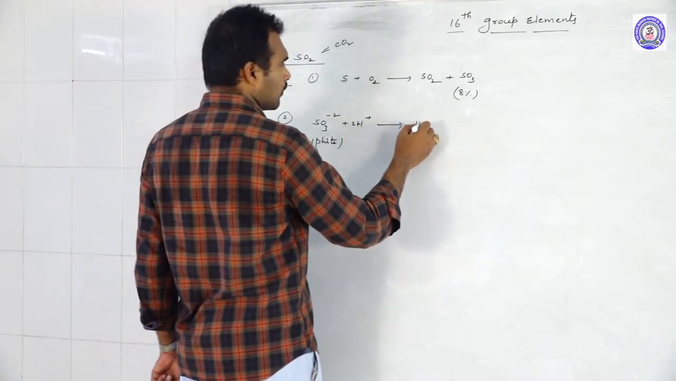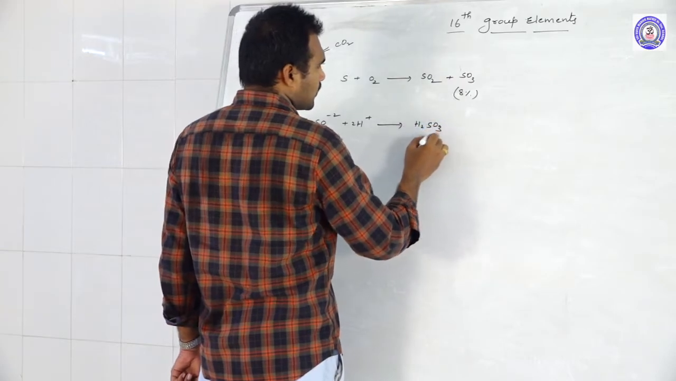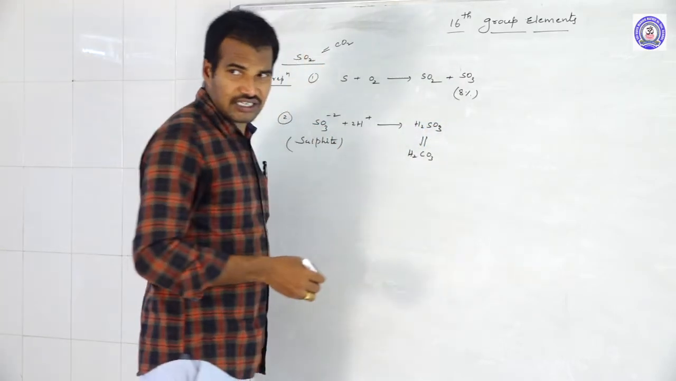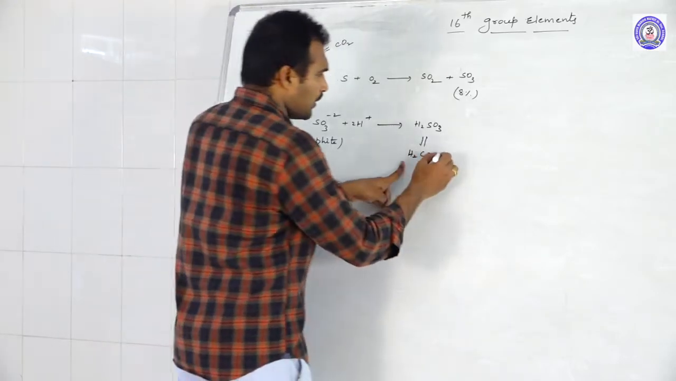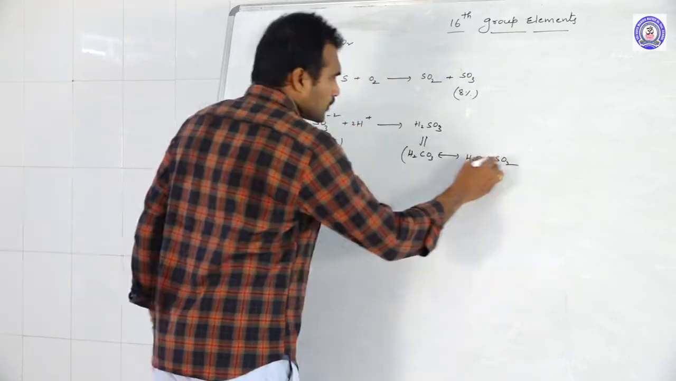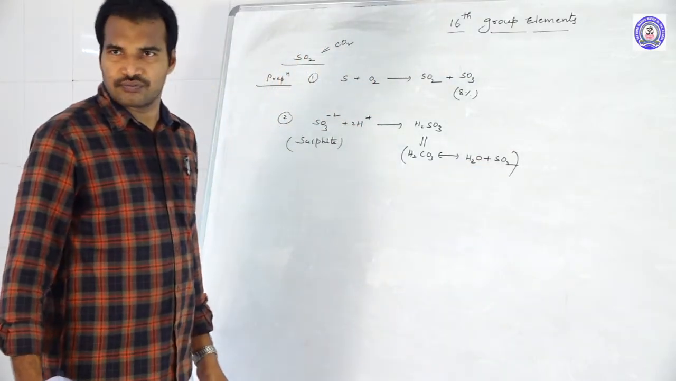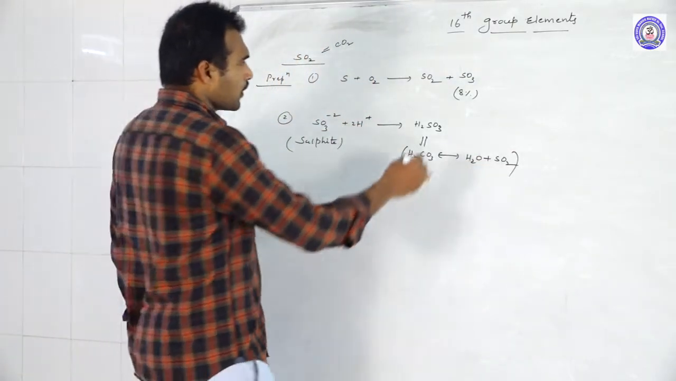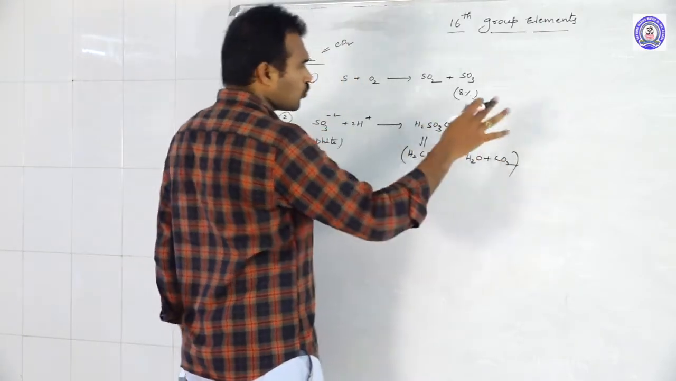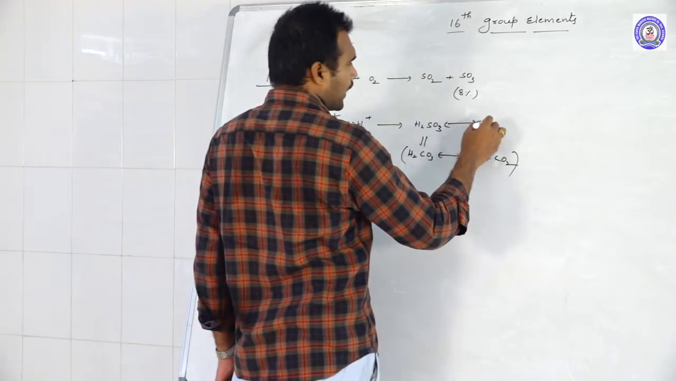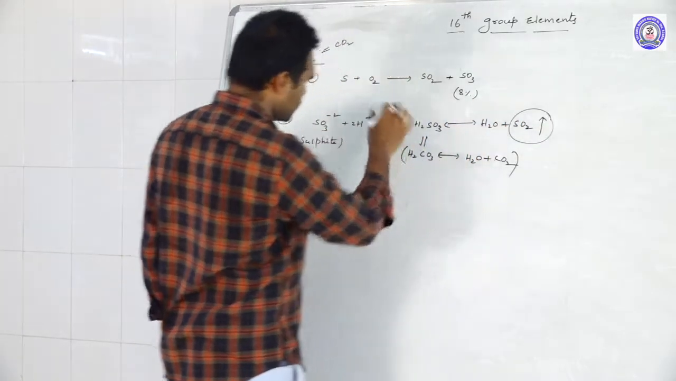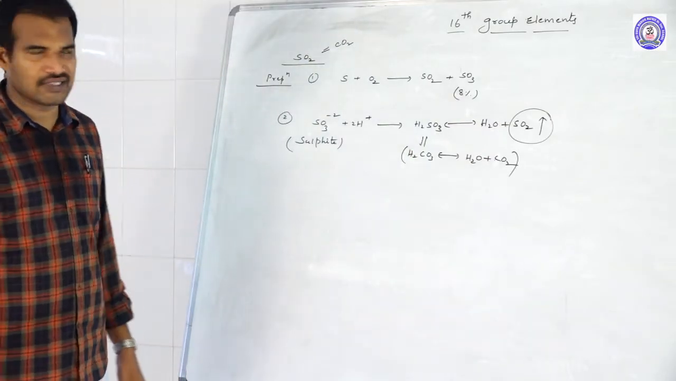So we will get H2SO3, same as H2CO3. Is H2CO3 stable? No, immediately it will split into H2O and CO2. Similarly, H2SO3 also will split into H2O and SO2 gas. So it's showing the similarity with carbonic acid.